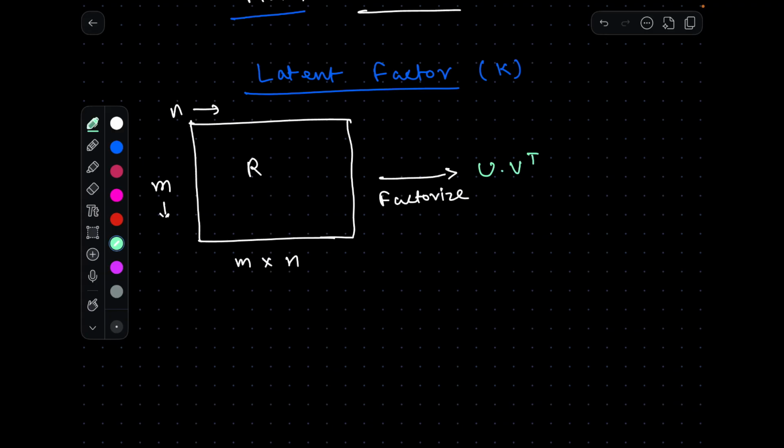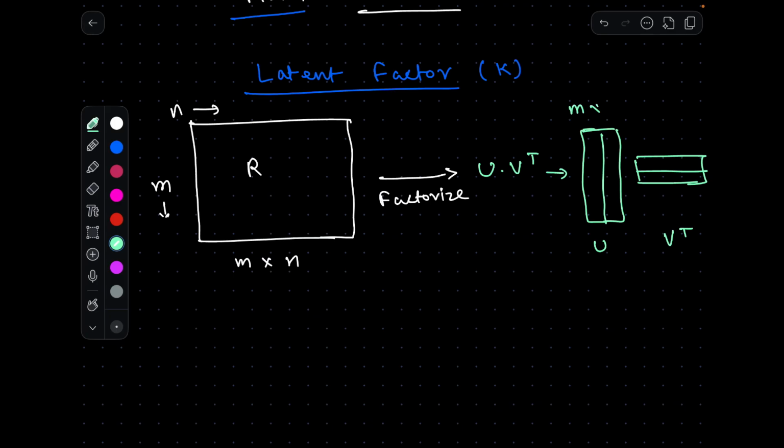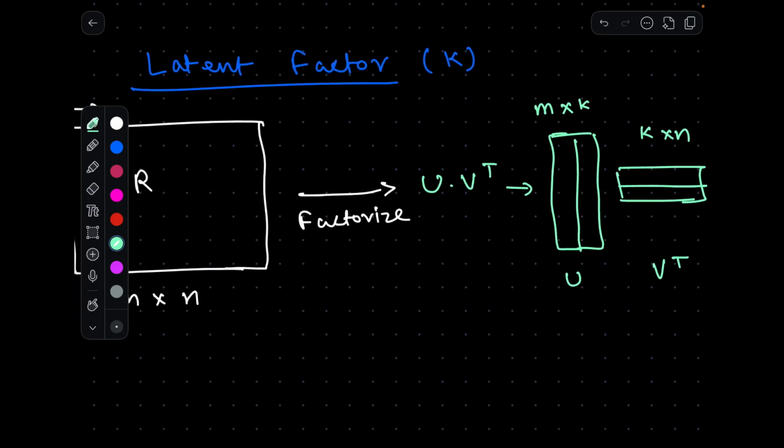U looks something like this, just for illustration, and this is another matrix, V transpose. The dimensions of these matrices will be m cross k for U, and k cross n for V transpose.